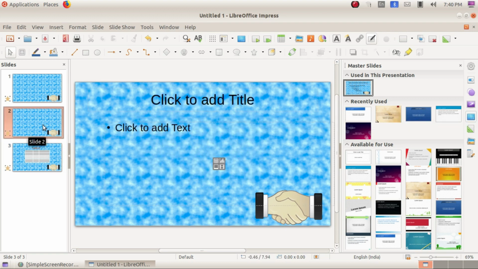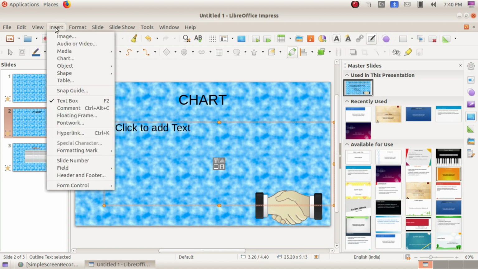And next we are going to include a chart. Okay, so how can we include the chart? Here you have the option chart in this tools menu, or else go to insert and select the option chart.